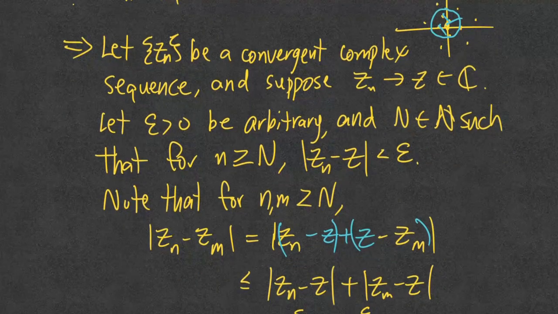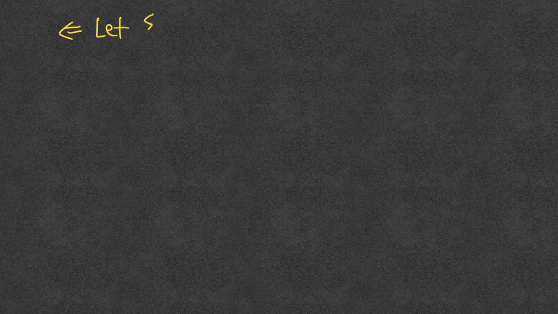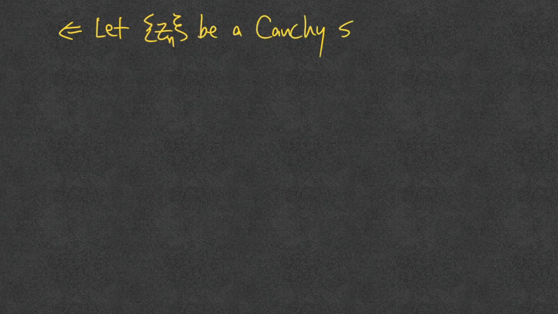So now what are we going to do? We're going to show the reverse direction. We're going to let z sub n be Cauchy and show that as a result it converges in the complex numbers. Let's see how that works. For the other direction, we're going to let z sub n be a Cauchy sequence of complex numbers.